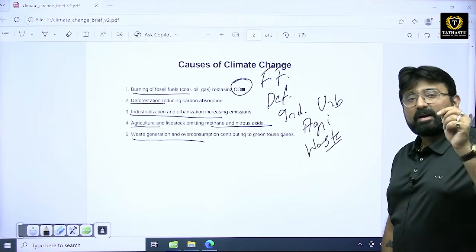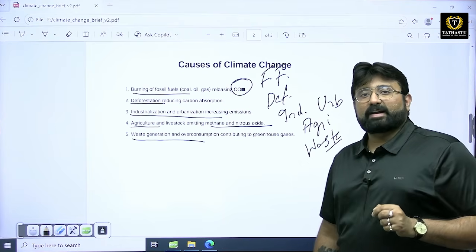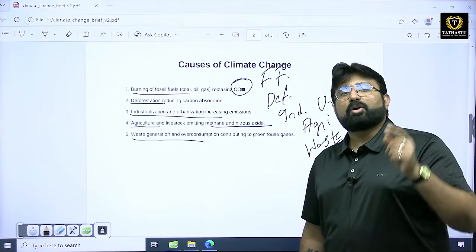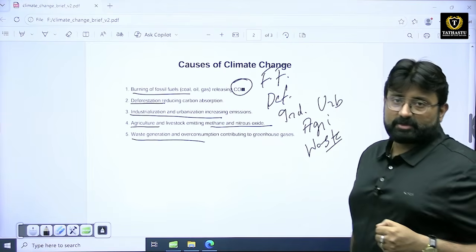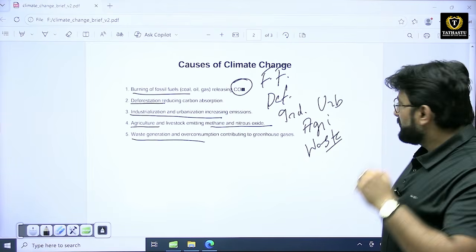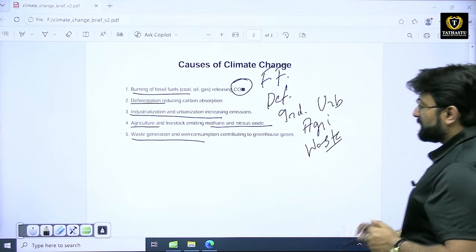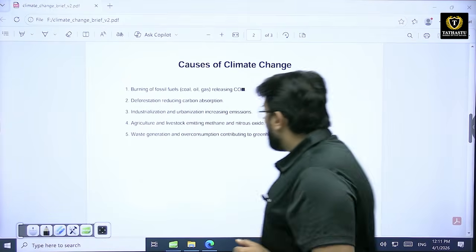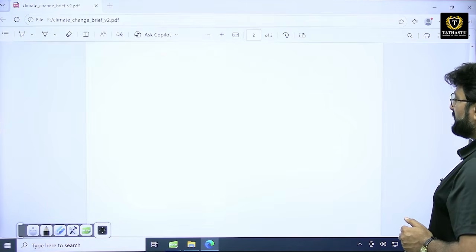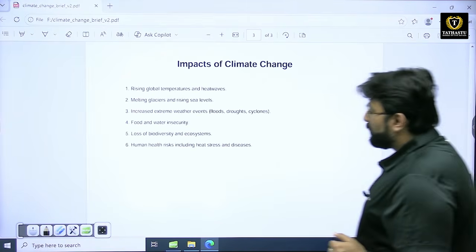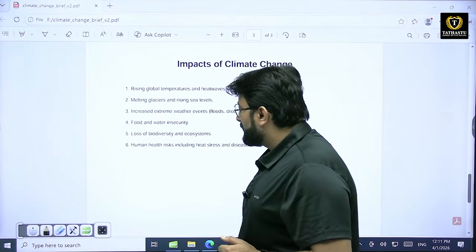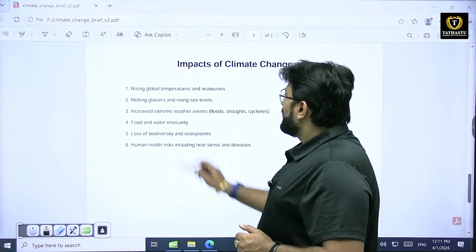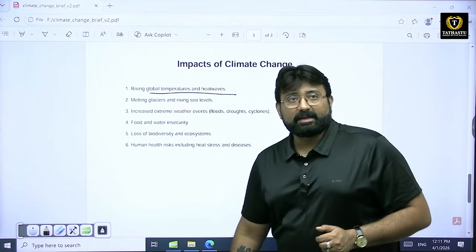Now, after understanding the causes of climate change, we also need to understand the major impacts of climate change that we are experiencing on human life. Among the impacts, the most important impact that we are observing as of now is the rise in global temperatures and the heat waves.